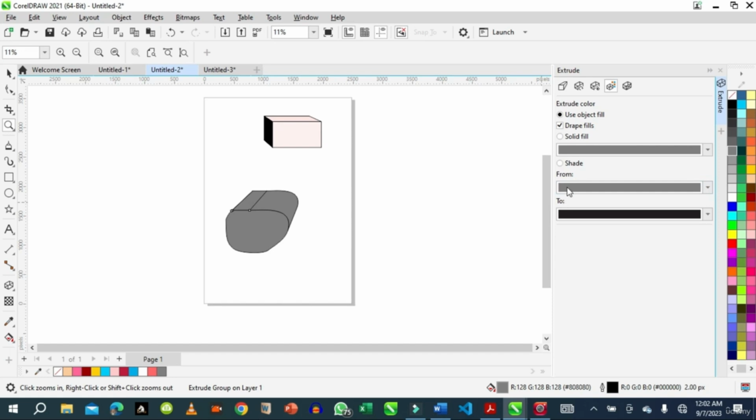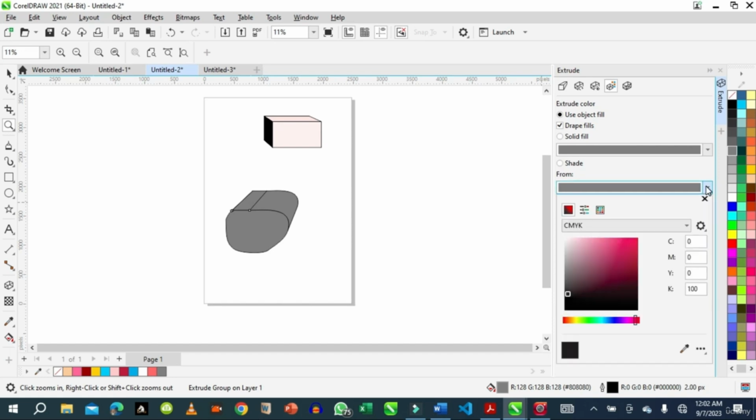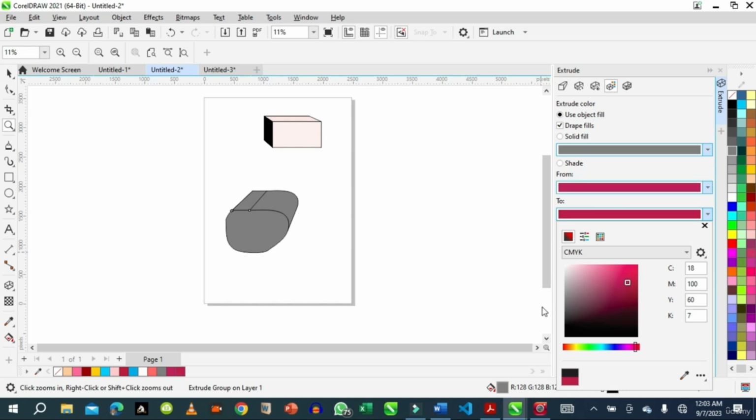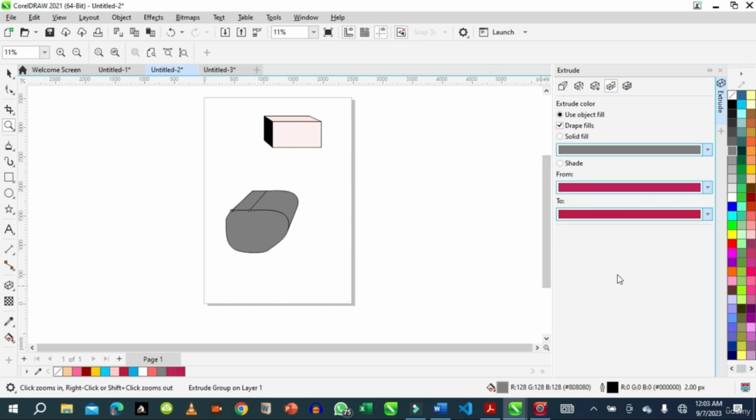So if we are extruding from which color to which color, that's what we have. Okay, so that's all about extrude.